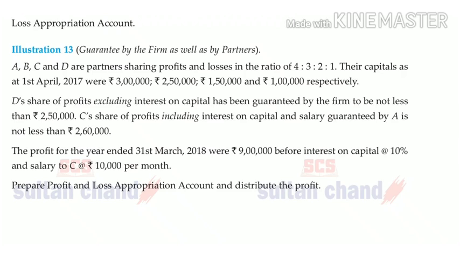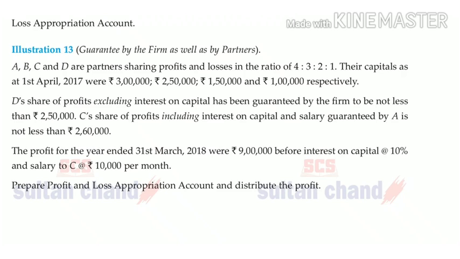Similarly, C's share of profit, including interest on capital and salary, is guaranteed by only A. Only partner A has guaranteed that C's share of profit will be not less than 2,60,000. But this will be calculated by taking the interest on capital and the salary that C will get. Salary, capital interest plus the profit total should be 2,60,000 minimum. If that is not 2,60,000, then the shortage will be borne by A. A will have to contribute that shortage, and he will give it to C.